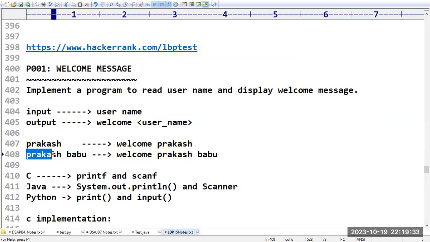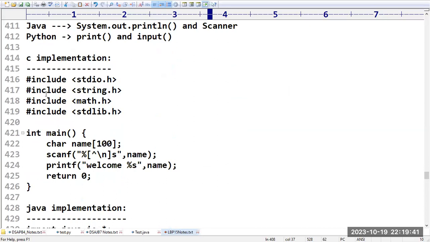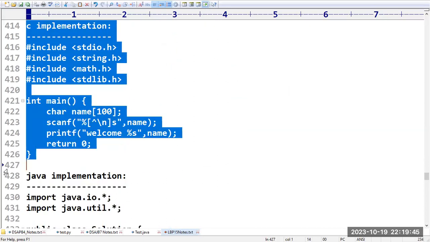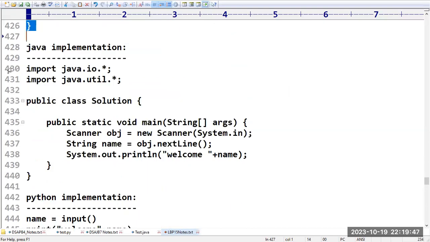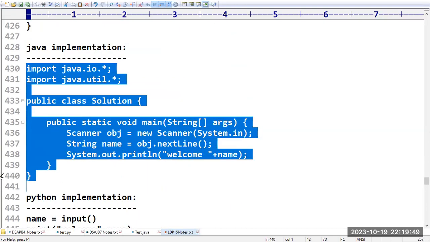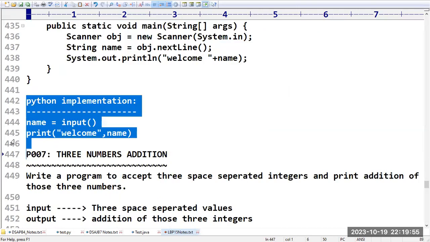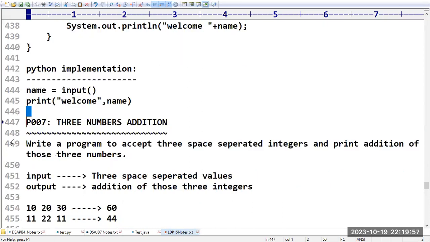And if you give a name with multiple words, you need to get welcome followed by the same thing. I explained how to implement that program in C language, in Java, and in Python in the last sessions.